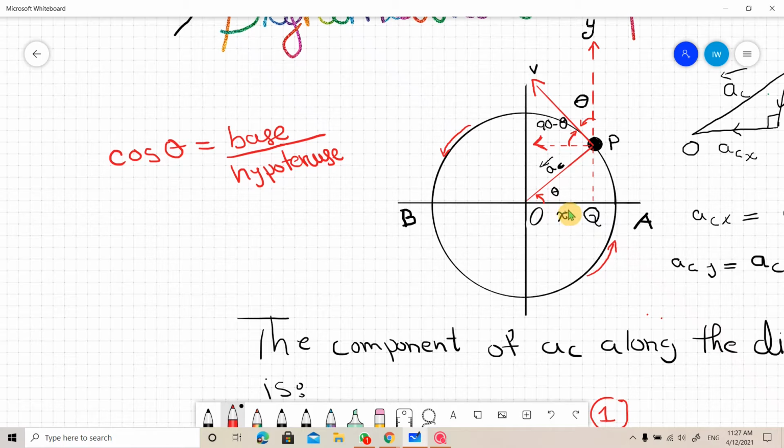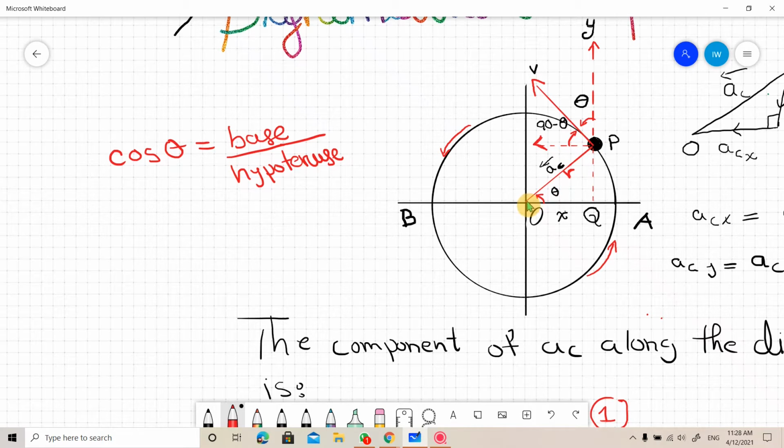Base, what is the base? Base is x, which is the distance of the projection from the mean position. And this is perpendicular, we don't need it. We need hypotenuse. So what is hypotenuse? This is the radius. You know, this is radius. This is a line drawn from center to the circumference.